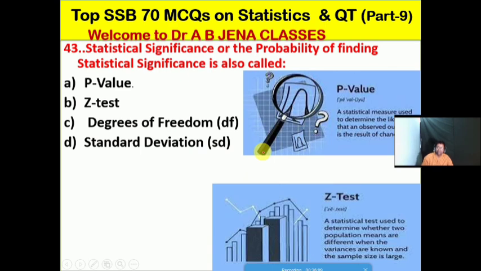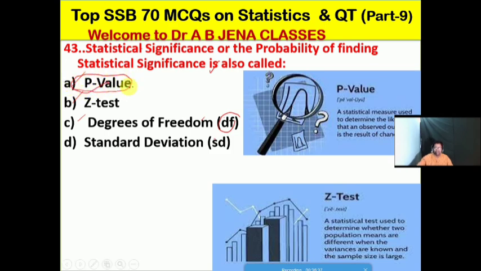So next one: the statistical significance, or the probability of finding the statistical significance, is also what? A, the p value; B, the z value; C, the degrees of freedom; D... friends, D stands for degrees, F stands for freedom. SD, I have already told you, stands for standard deviation. No doubt friends, it's the p value.